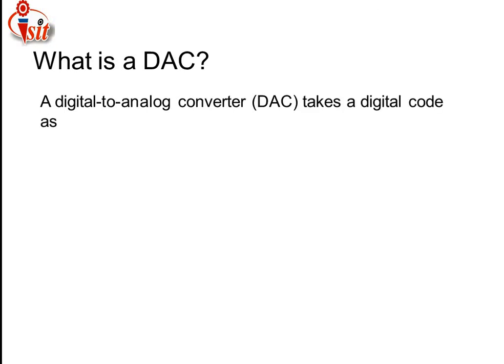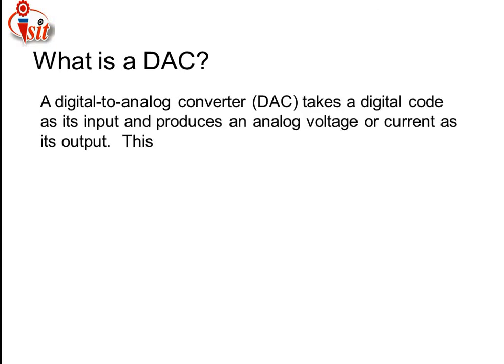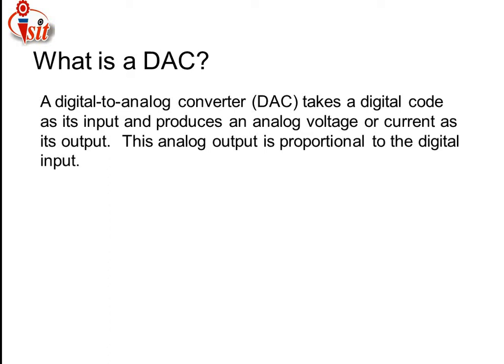Along with this, next, what is DAC? A digital to analog converter takes a digital code as its input and produces an analog voltage or current as its output. That means whatever input is applied to the digital to analog converter is in digital format, present in binary, that is either 0 or 1, and the output produced has analog nature in terms of either voltage or current. This analog output is proportional to the digital input.